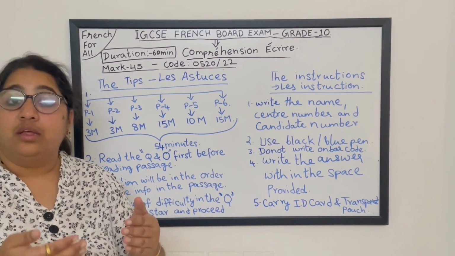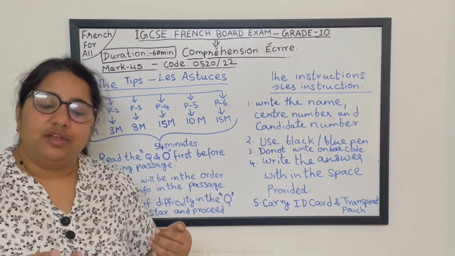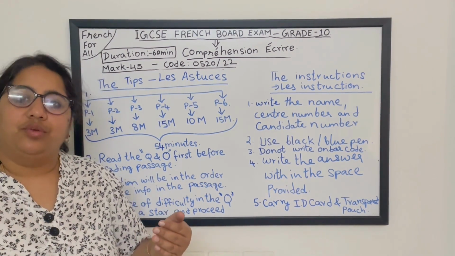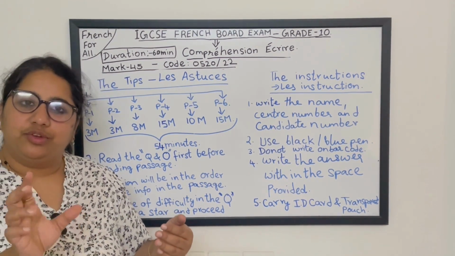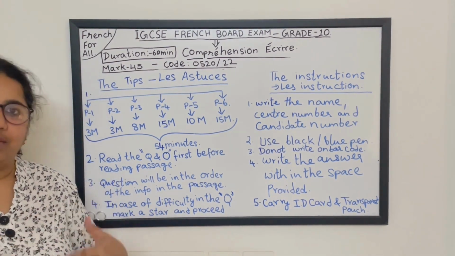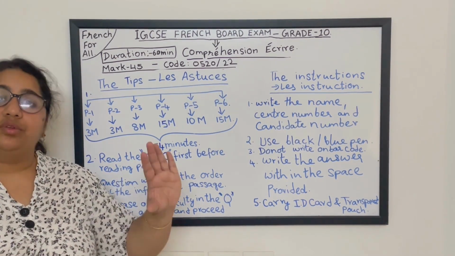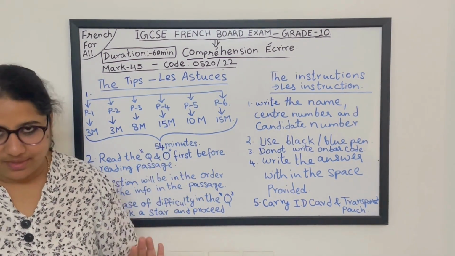You are going to find it after the second line only. After completing the first answer, from there you can check and find the second answer. The questions are given in the order of the information in the passage.